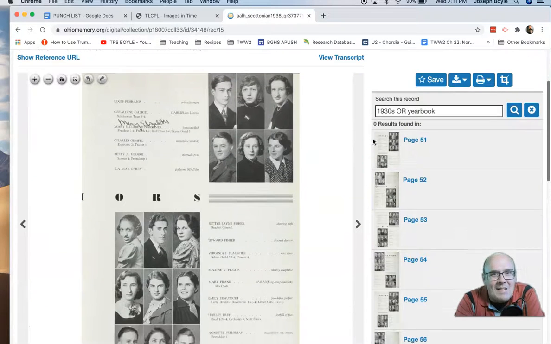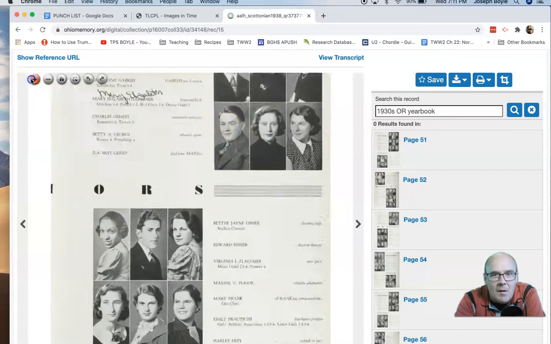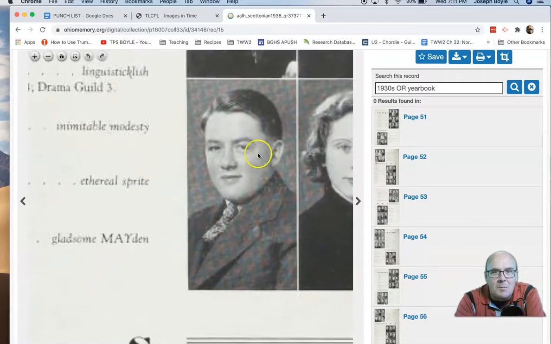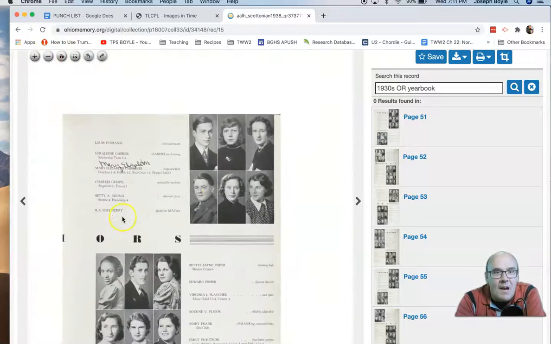Find me one of my guys. Charles Gempel. There's one of our guys. I think one of you has Charles Gempel this year. So here he is, right? There's his senior picture, and I think he was in the Air Force. I can't remember for sure. But what do we find out?